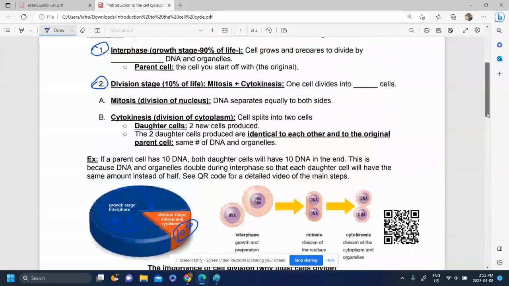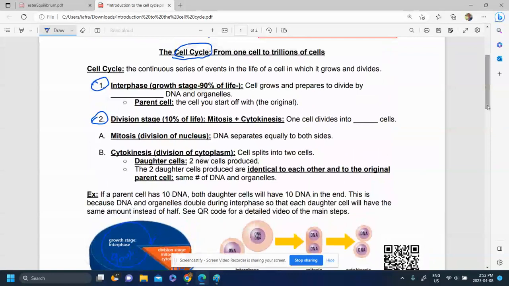So the growth stage, what's happening there is it's basically just a cell preparing to divide, and to do that, it doubles DNA and organelles, because the idea is that the cell, when it divides, doesn't want to chop itself in half. If it didn't double stuff, so for example, let's say you have 46 chromosomes, every time your cell divided, each cell would have 23, and then half of that and half of that and half of that every time. You'd lose half every single time. So what happens instead is we double first and then divide, so each new cell that's made has the same as the original. The original cell is called the parent cell. That's the original. And then the new cells that are made eventually are called daughter cells.